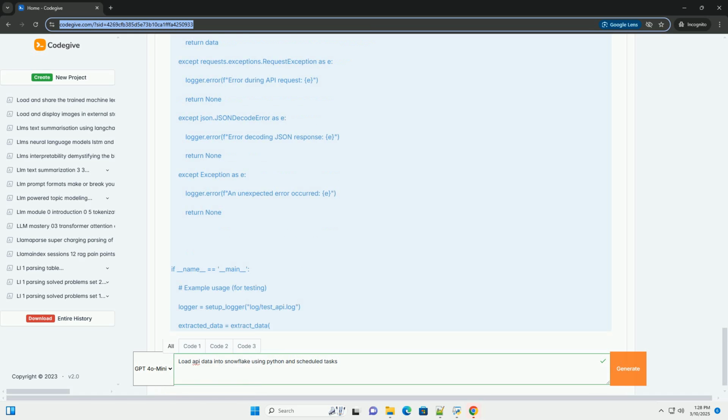Processed_at timestamp_ntz. Def setup_logger, context. Sets up a basic logger using Snowflake's logging functionality. Logger equals logging.getLogger, __name__. Logger.setLevel, logging.INFO. Formatter equals logging.Formatter, asctime, levelname, message.